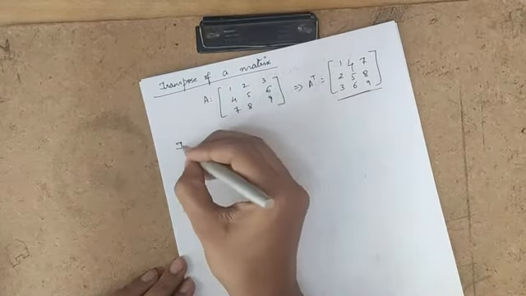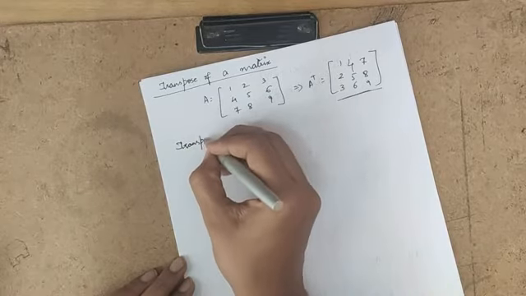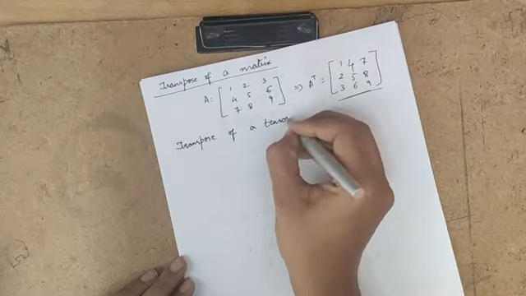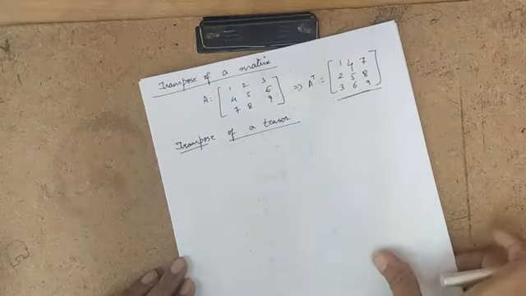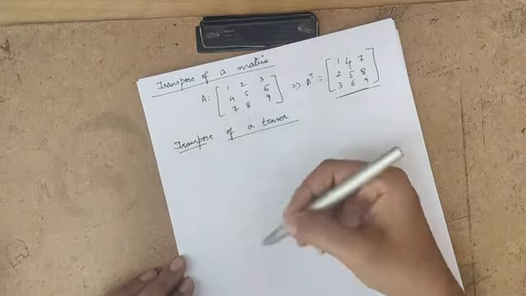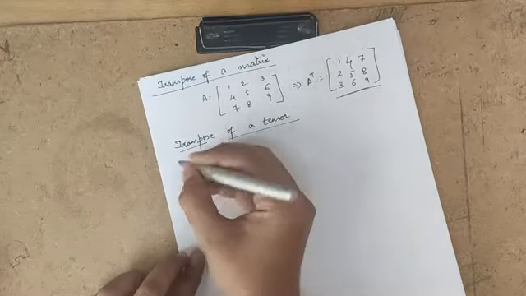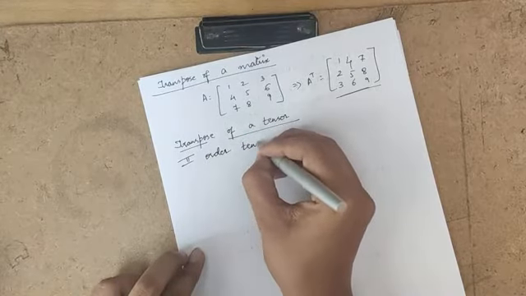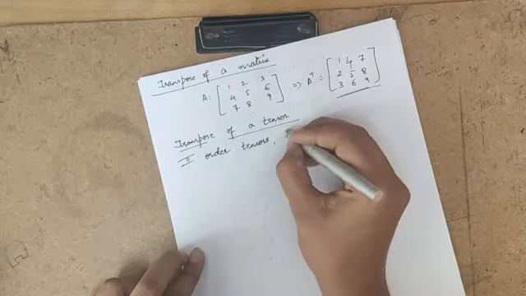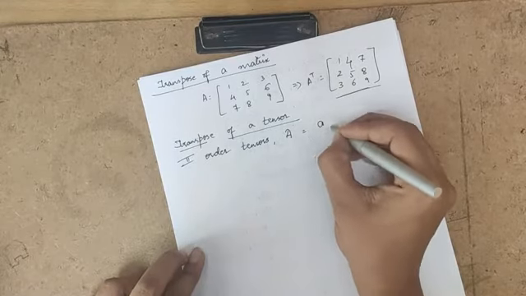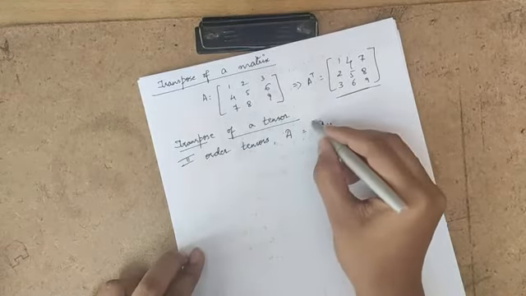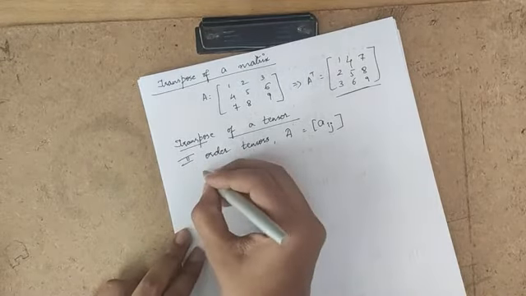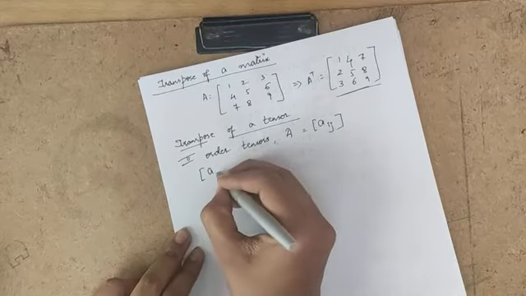So in the case of transpose of a tensor, from here onwards, we usually consider only second order tensors. I will denote that as A. The components will be of Aij form. This is how we define transpose of a tensor.